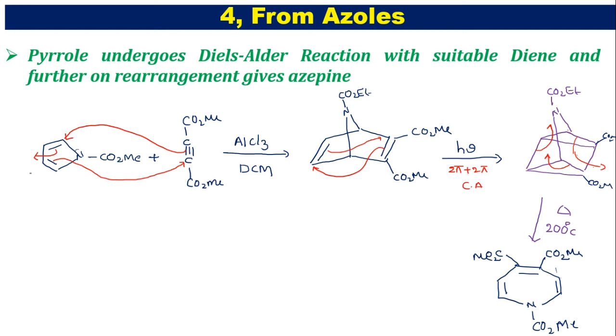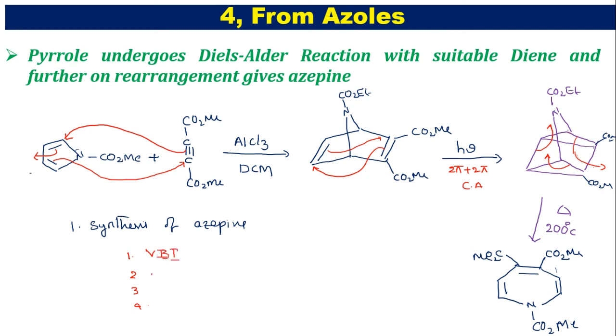So friends, here in this video we just discussed the synthesis of azepine. I mentioned 4 methods. The first one, second one, third one and fourth one. So the first method is valence bond isomerization.